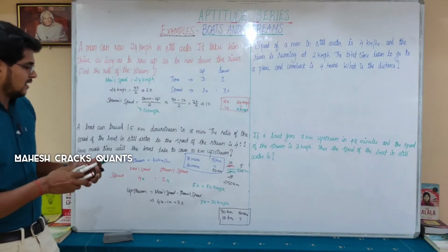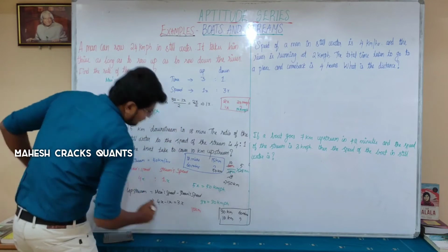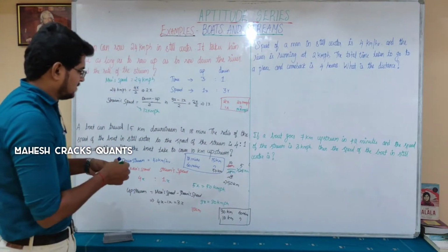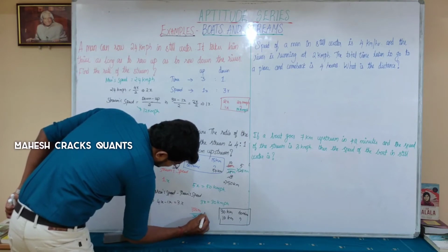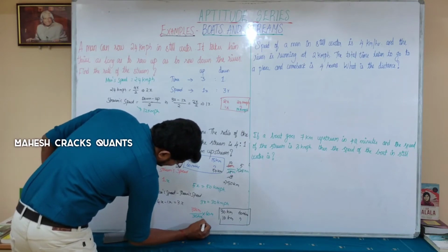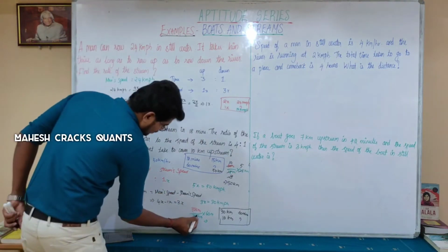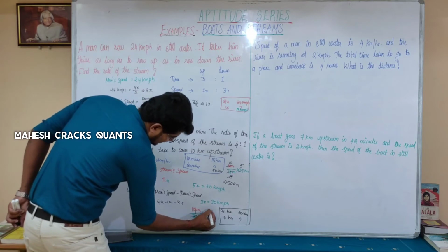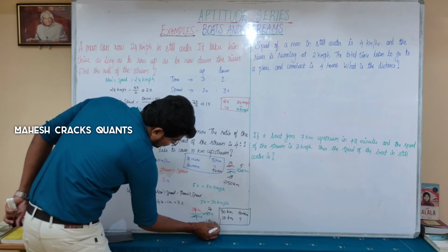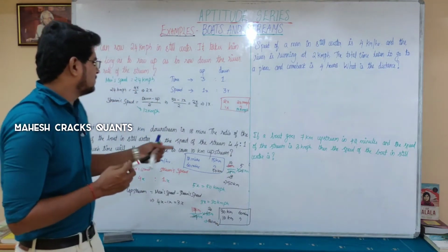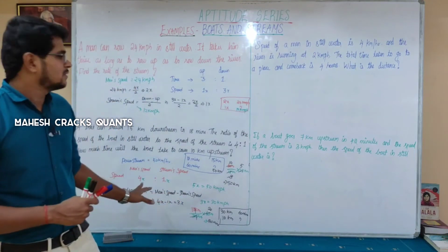So if you find out the unknown, you will get the answer. 10 kilometer is what you have to find out. You have the value for 30 kilometer, which is 60 minutes. Cancelling this, you will get the answer. So 0, 0 get cancelled. How many times of 3 is 60? 20 times. So 20 minutes. So to cover upstream of 10 kilometer, it takes 20 minutes. That's all the solution for this question.